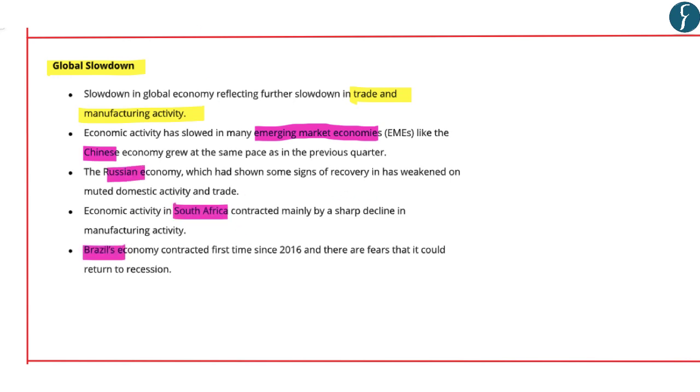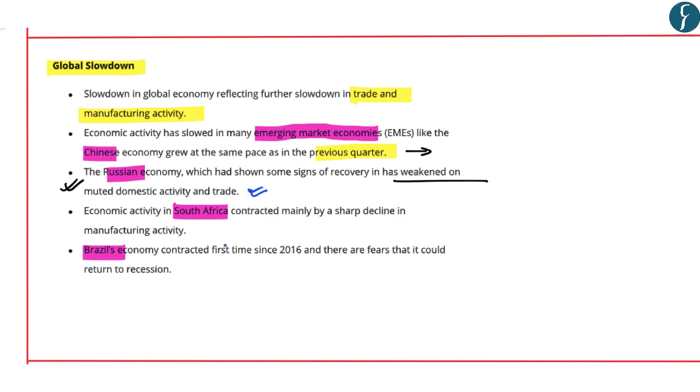With respect to China, it states that the Chinese economy grew at the same pace as in the previous quarter. So we can say that there was no growth in the Chinese economy. With the Russian economy, it states that it had shown some signs of recovery. However, it has further weakened on muted domestic activity and trade. That is, there is hardly any domestic activity or trade in Russia.